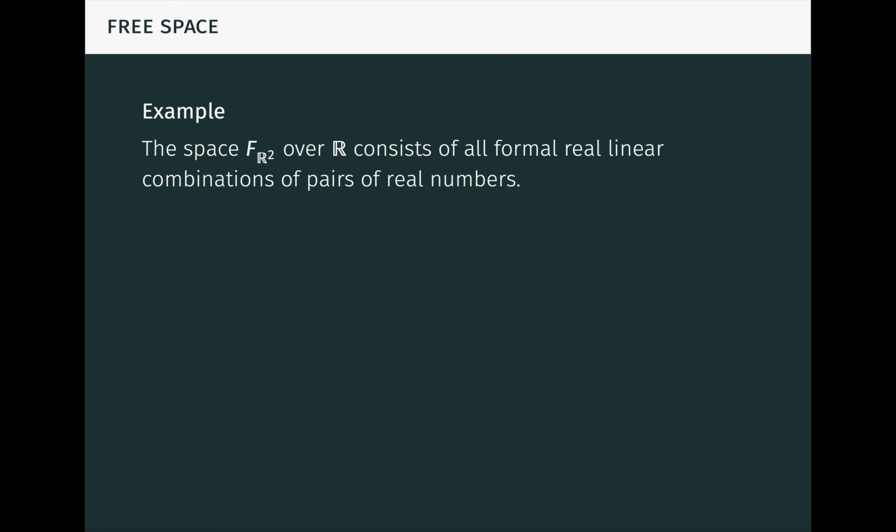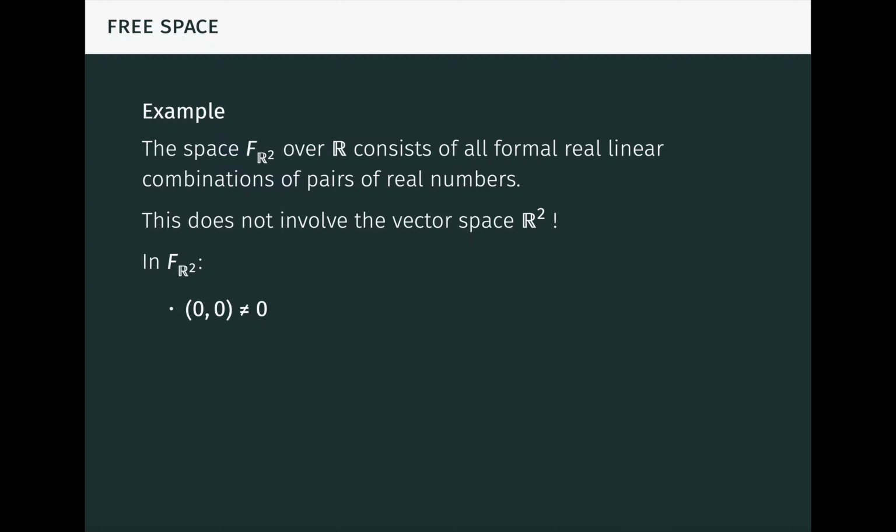It's really important to see that this does not involve the ordinary vector space structure on R2 in any way whatsoever. We're just using R2 as a set of pairs here, not as a vector space. For instance, in the free space, the pair (0, 0) is not the zero vector. After all, the pair (0, 0) is a basis vector, so it can't be 0.